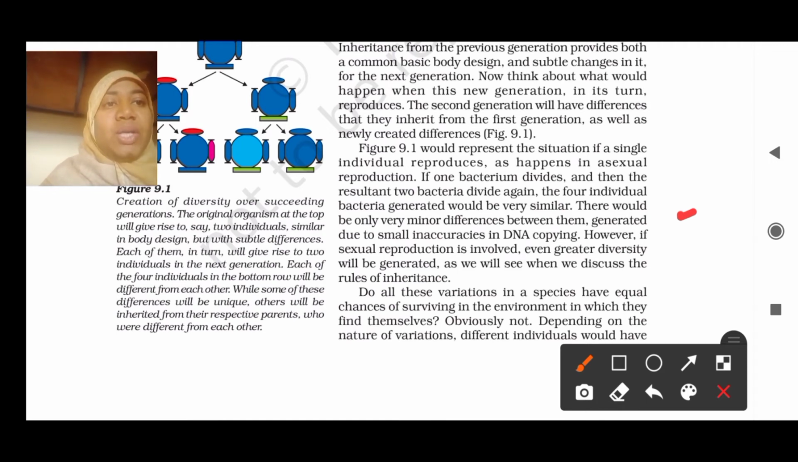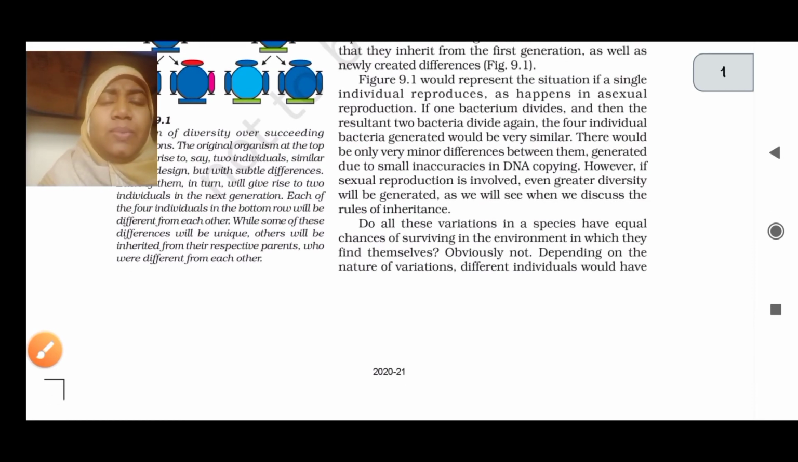However, if sexual reproduction is involved, even greater diversity will be generated, as we will see when we discuss the rules of inheritance. So we'll understand this concept of changes or accumulation when we study the rules of inheritance. Okay, next we have: do all these variations in a species have equal chances of survival in the environment?